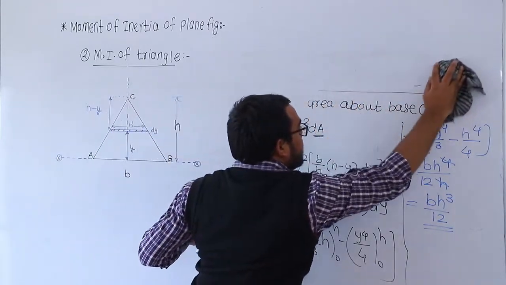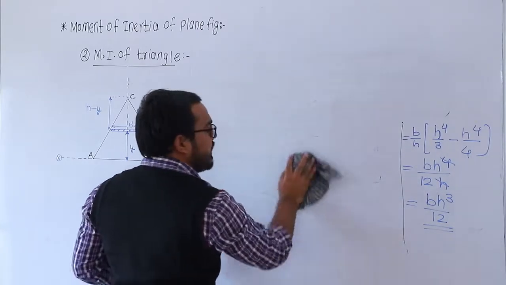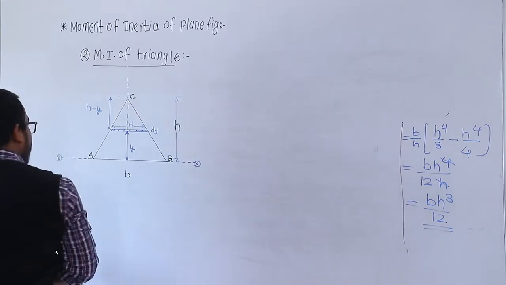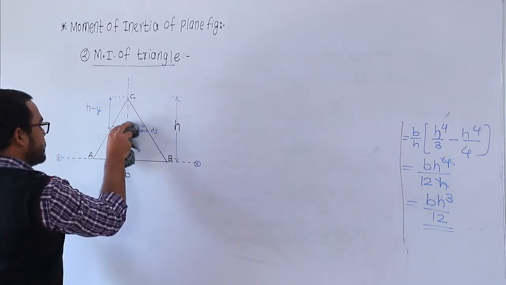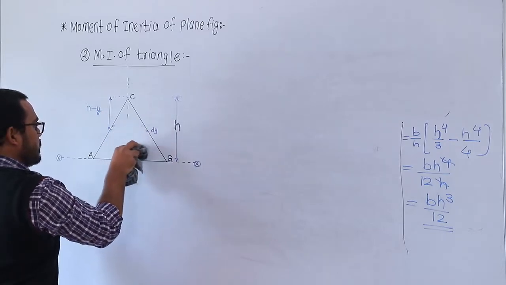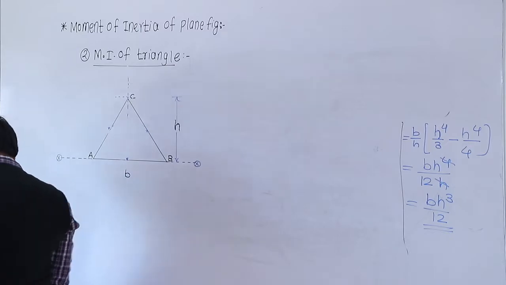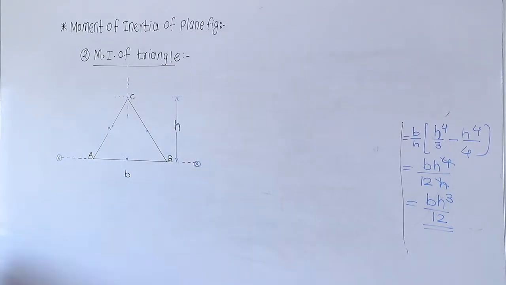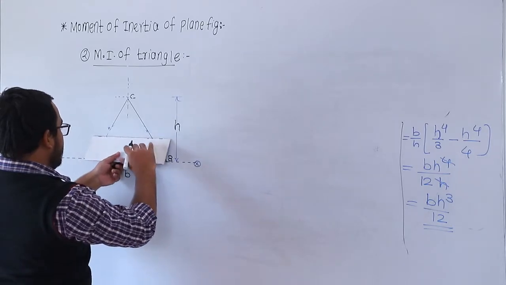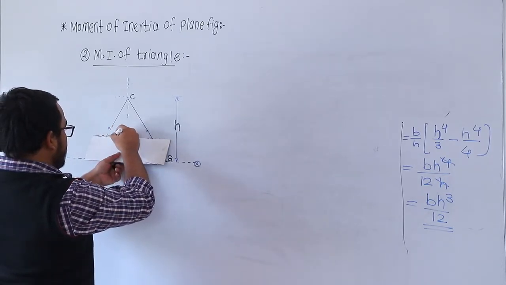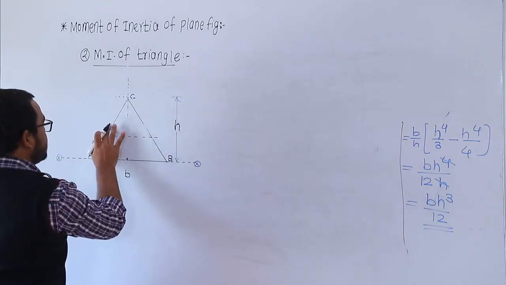So this is the moment of inertia about the base, that is b h cube divided by 12. So look, for this same triangle, where is the location of the centroidal axis? So this is the centroidal axis.